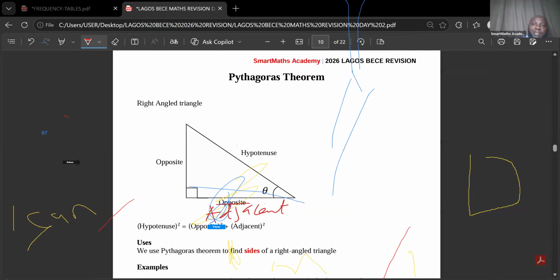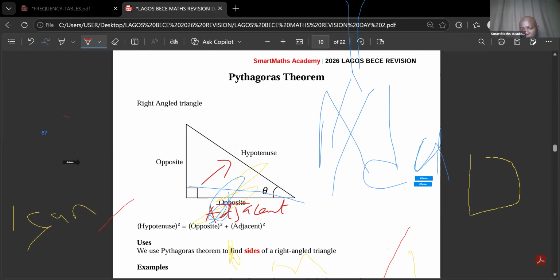Hypotenuse is the side that is facing, that is directly opposite, the angle 90 degrees. While the side that is directly opposite the angle we are considering is called the opposite. The third line is the adjacent. It is important you understand this. If you don't understand this, there's going to be a problem.